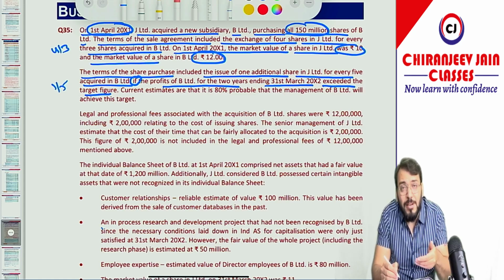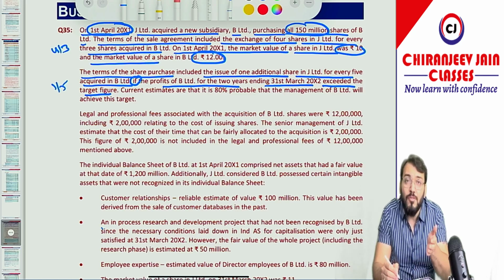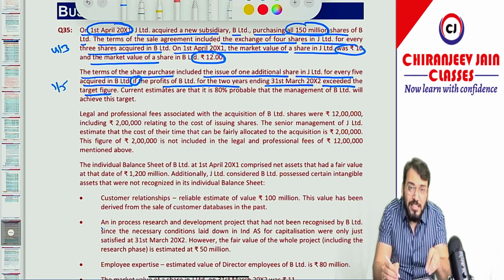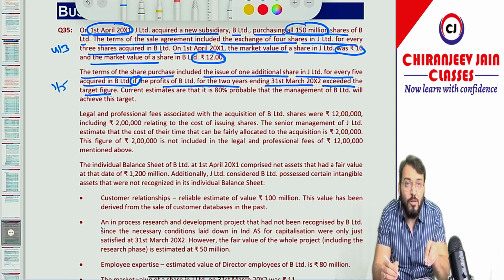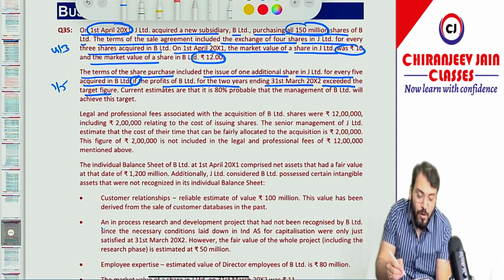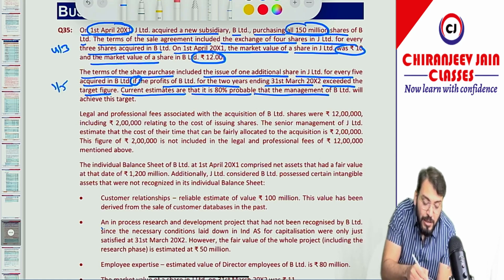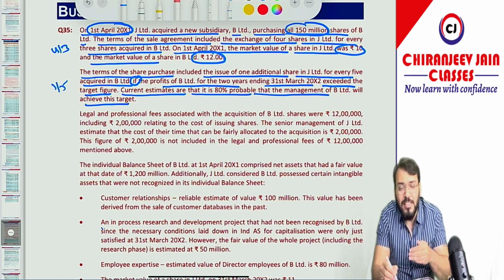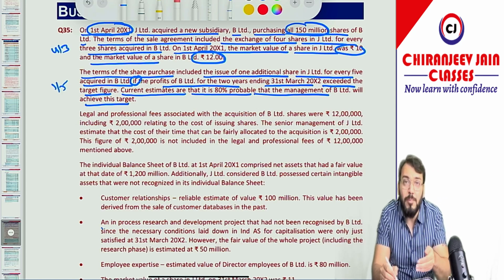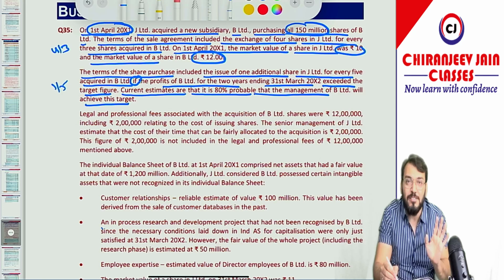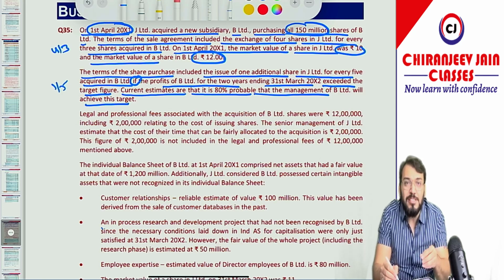Now normally, whenever contingent consideration is given, the fair value is given in the question, but in this question the fair value of the contingent consideration on the date of acquisition is not given. So what information is given? Current estimates are that it is 80% probable that the management of B Limited will achieve this target. Can I say there is a high probability that such a condition will be satisfied? If the condition is satisfied, of course equity shares will be issued.